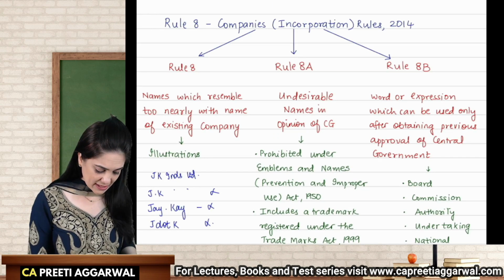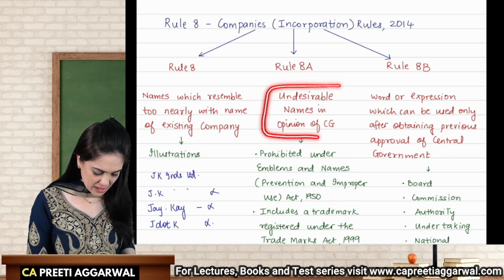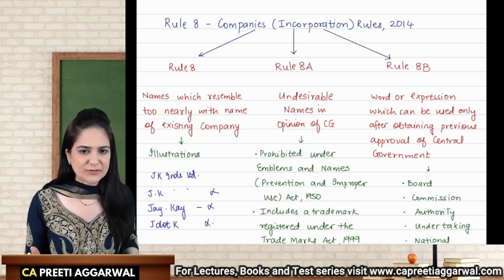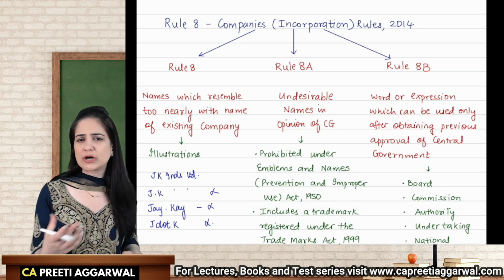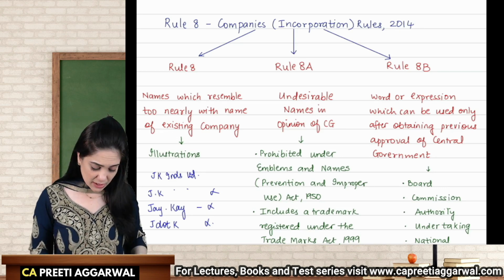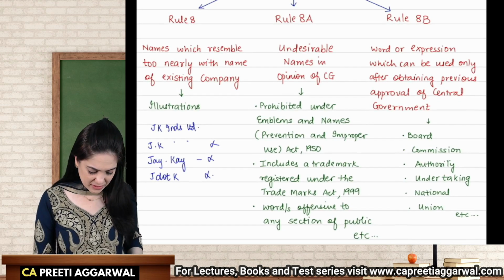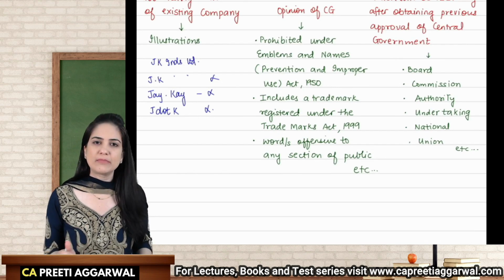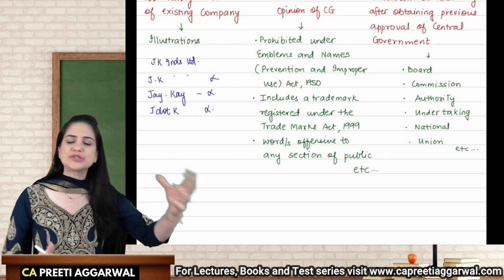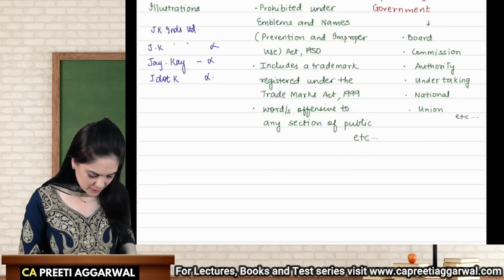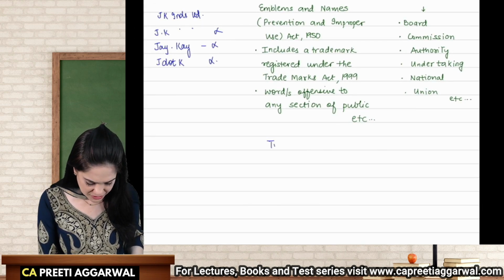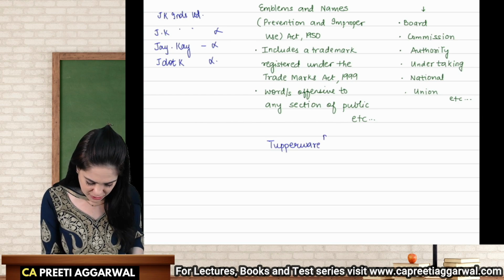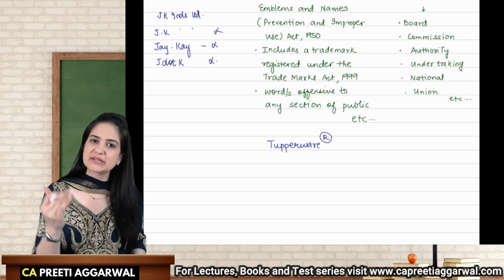Rule 8A says that the name should not be undesirable in the opinion of the central government. Undesirable means it should not hurt religious or social sentiments. It should not be prevented under the Emblems and Names Prevention of Improper Use Act. What if your name contains an already registered trademark? Like say for example, Tupperware is an already registered trademark. Okay, Tupperware is an already registered trademark. R means it is a registered trademark.